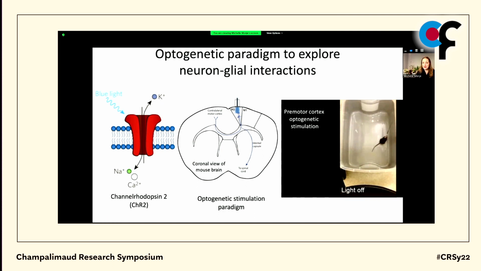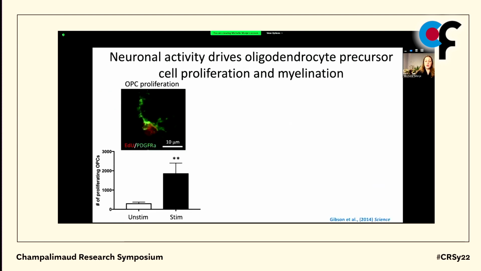And if we do that at the right frequency, then the mouse begins to execute complex motor behavior, and we can begin to ask questions about how other cell types within the stimulated circuit respond to changes in neuronal activity. And what we found when we looked at the healthy oligodendrocyte precursor cells is that there was a robust circuit-specific proliferation of oligodendrocyte precursor cells just within those cortico-callosal projections of the premotor circuit.